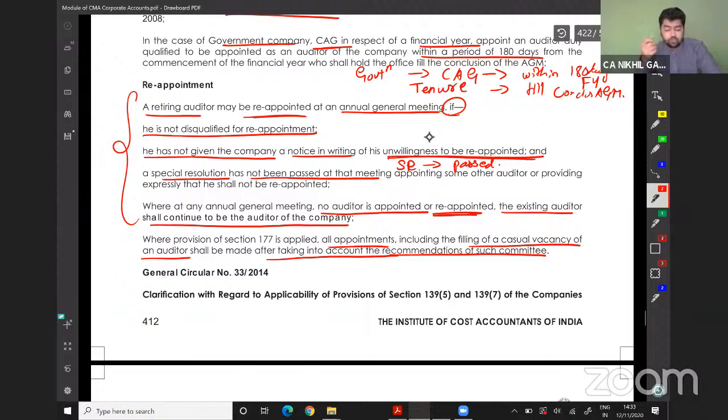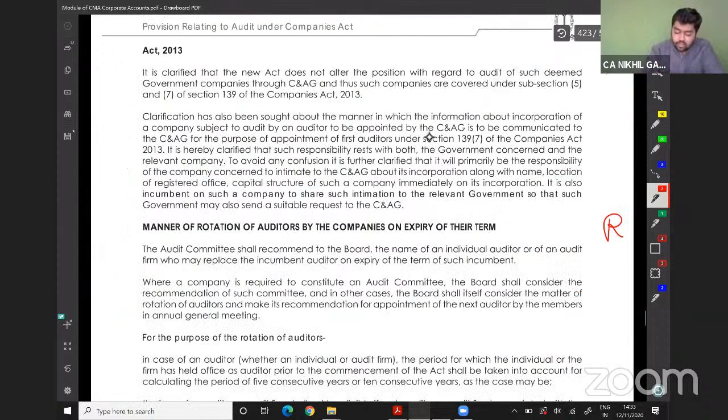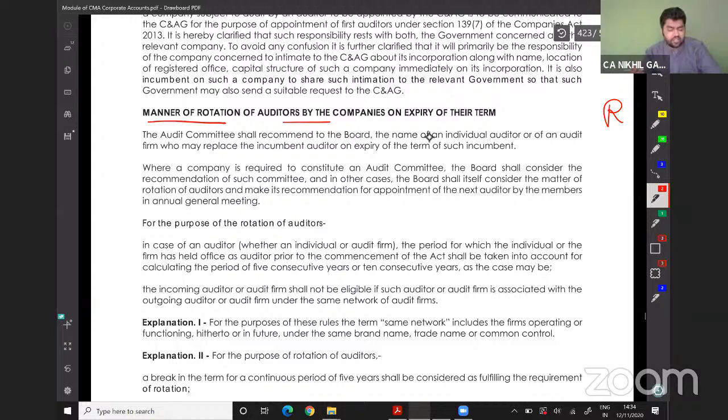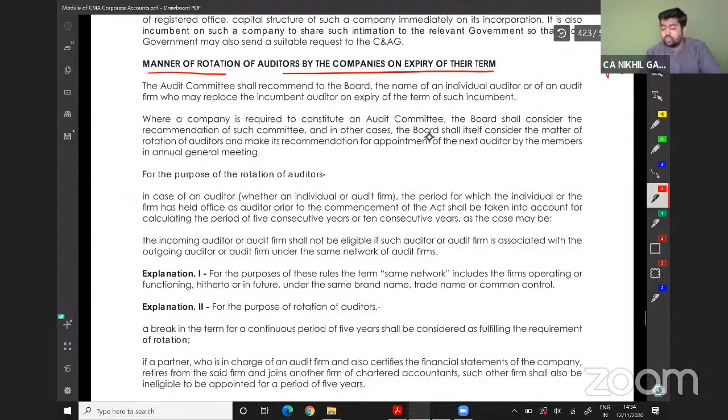Now we will jump to the manner of rotation of auditors by the company on expiry of their terms. The audit committee shall recommend to the board the name of the individual auditor or the auditor's firm who may replace the incumbent auditors on the expiry of the term. Where the company is required to constitute the audit committee, the board shall consider the recommendation of such committee, and in any other case, the board shall itself consider the matter of rotation of auditors and make its recommendation for appointment of the next auditor by the members in the annual general meeting.